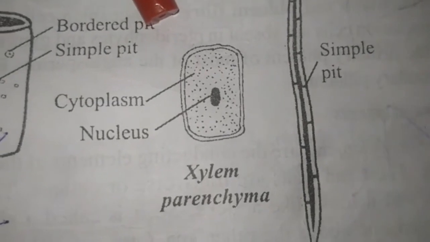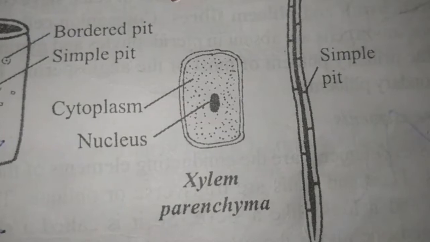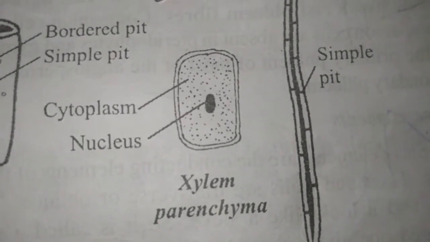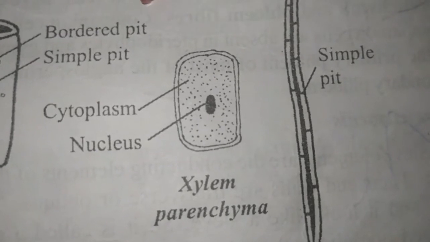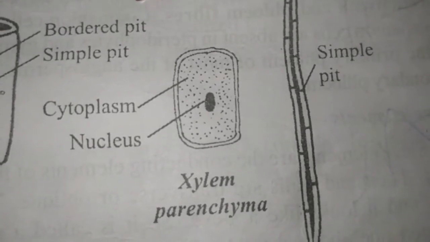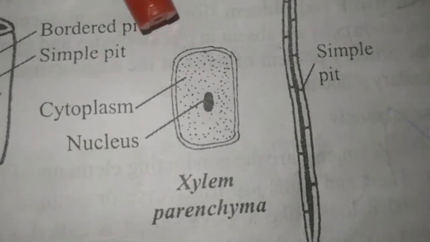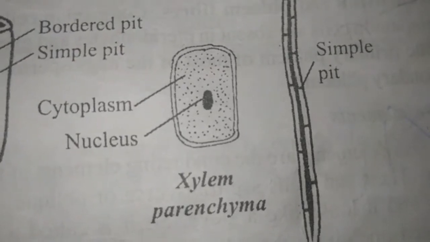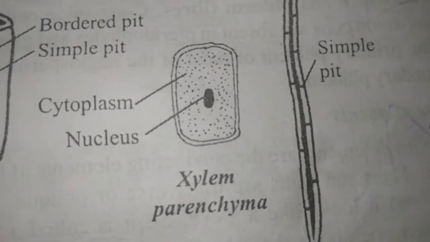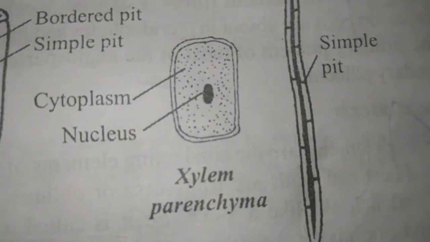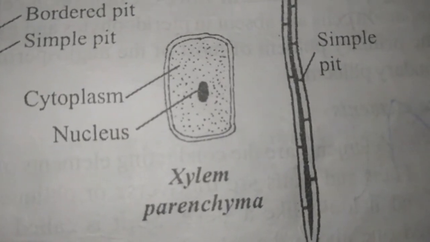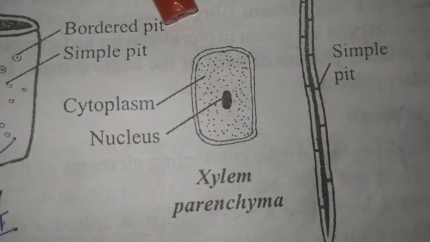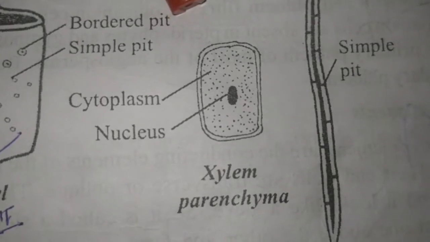There are two types of xylem parenchyma: axial parenchyma and ray parenchyma. Axial parenchyma is arranged along the long axis of the stem. If it is arranged in radial rows, it is called ray parenchyma. The secondary xylem consists of both axial parenchyma and ray parenchyma. Their function is to store reserve food materials and also help in the conduction of water.